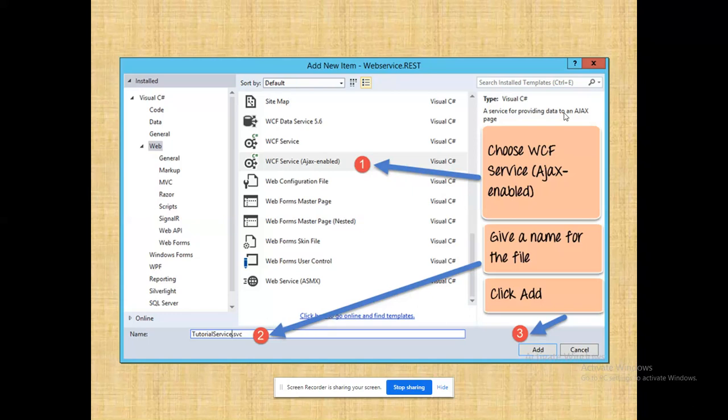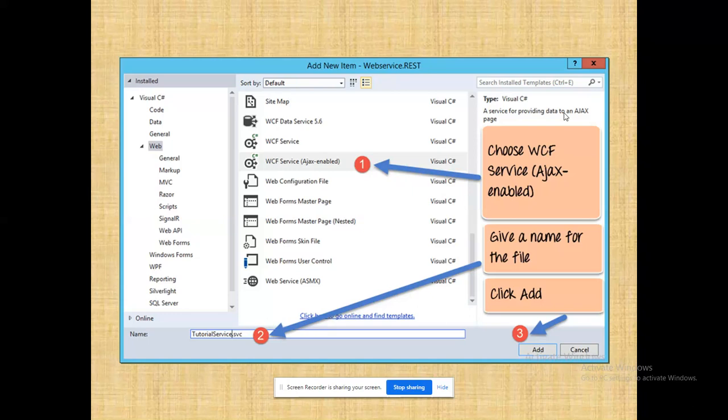Okay. So the reason to choose Ajax enabled WCF service, I have shown you a diagram. Remember the difference between my SOAP based and RESTful web services. In RESTful web services, I am going to access the service via a URL, right? I am only going to work with the data. That is the reason why Ajax is visible to us.